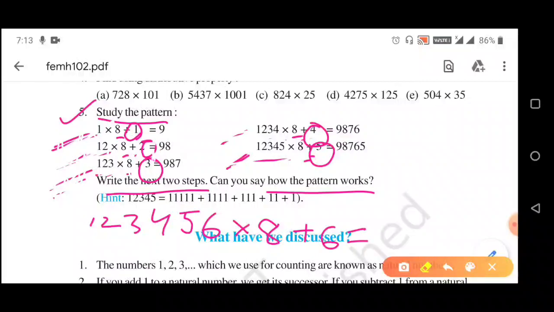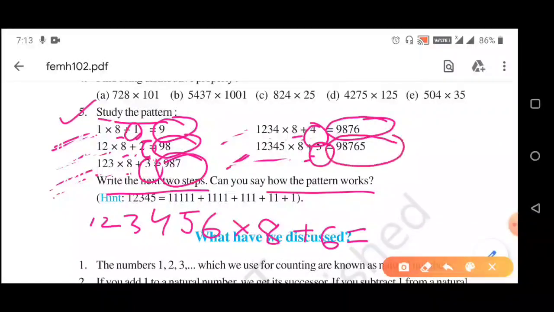Now see, here it is given 9, then 9 8, then 9 8 7, then 9 8 7 6, 9 8 7 6 5. So in our answer it will be 9 8 7 6 5 4. So this is the next step.